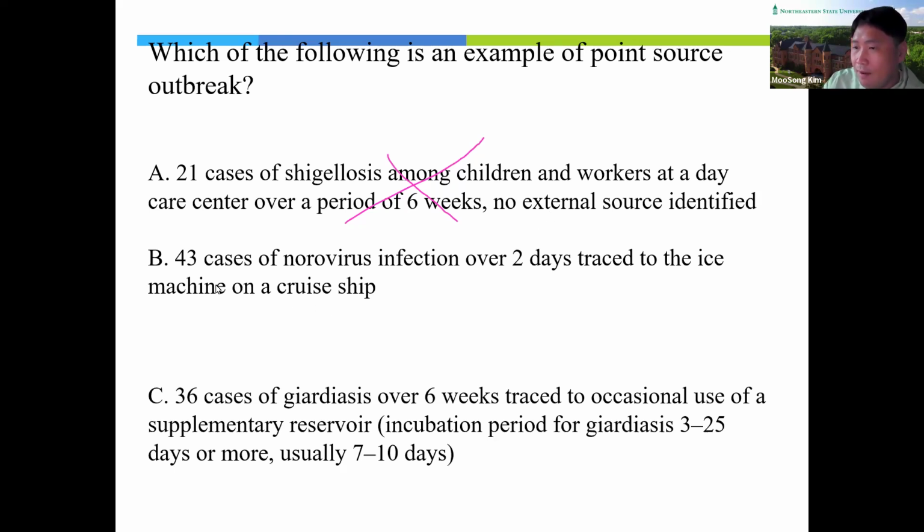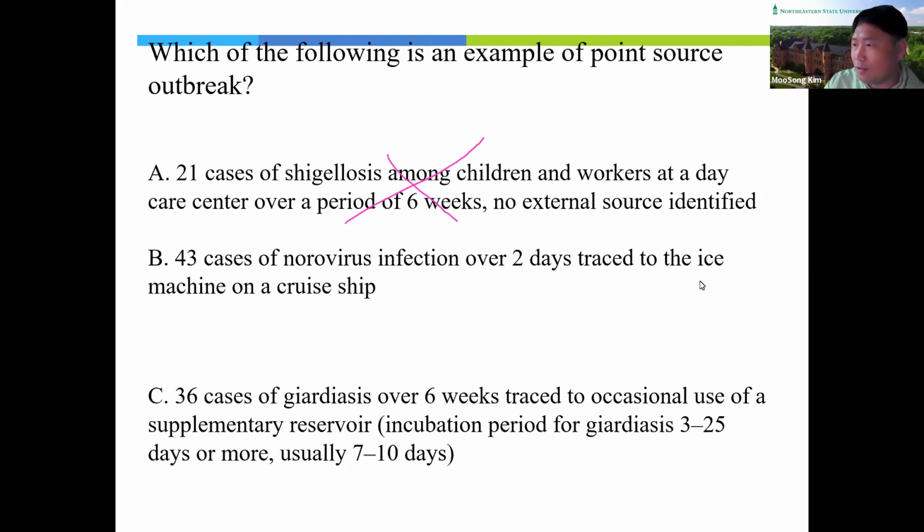Okay, B: 43 cases of this virus infection over 2 days traced to the ice machine on a cruise ship. What do you think? I think this is a point source outbreak because there is a common source.